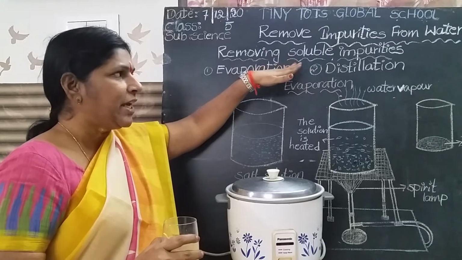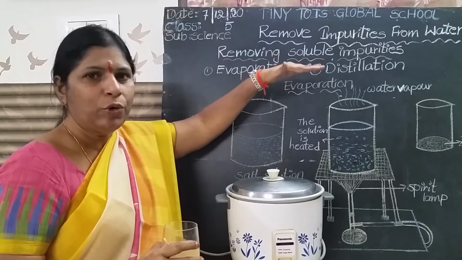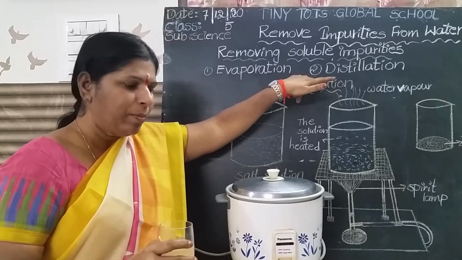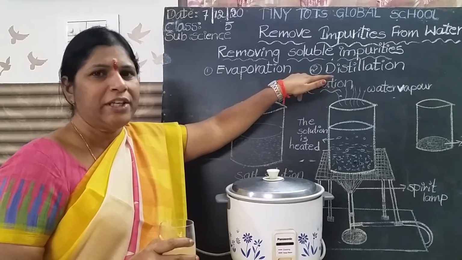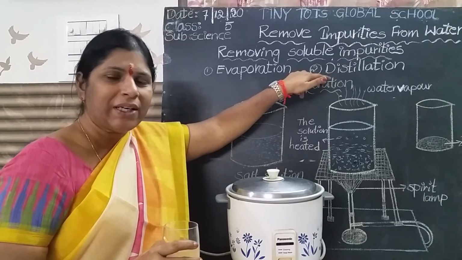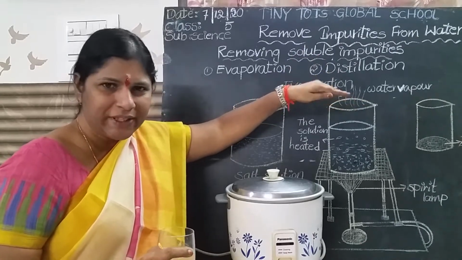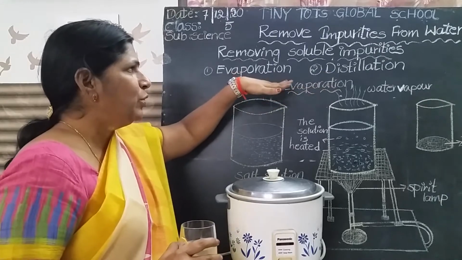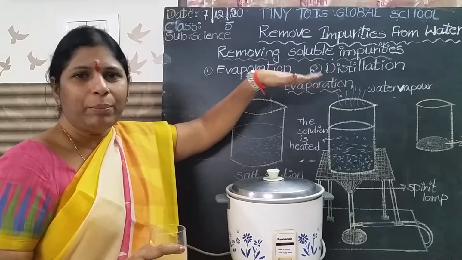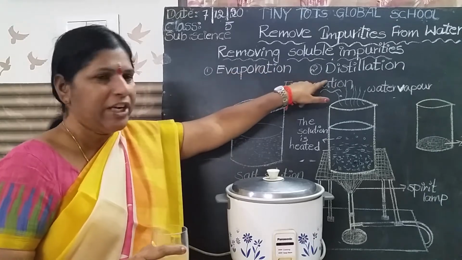Soluble impurities can be removed from the water by evaporation and distillation. It is possible, but it is very difficult. It is more difficult to separate the soluble impurities from the water than the insoluble impurities. Okay, children, soluble impurities are removed from the water by evaporation and distillation.